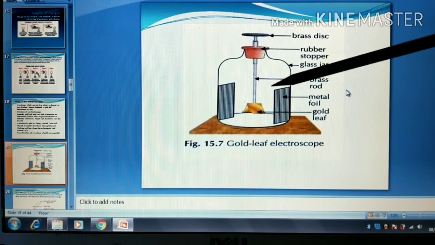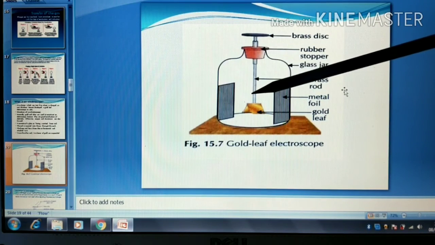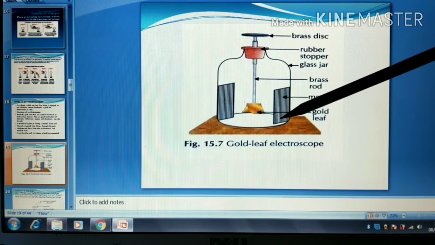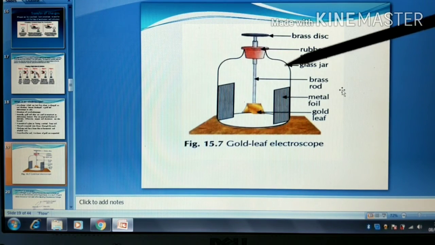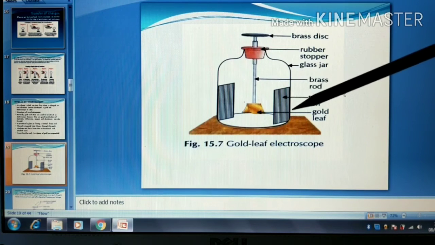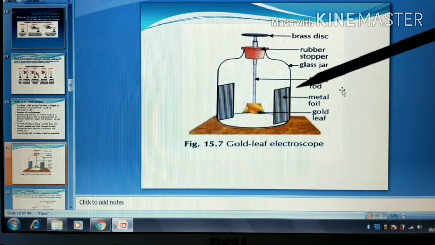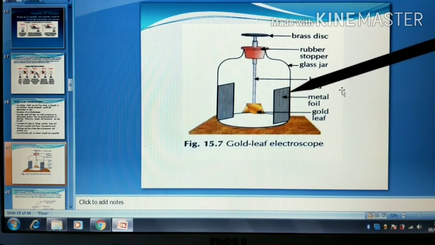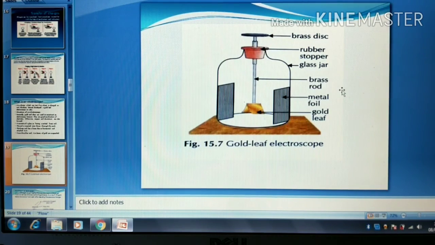The whole setup has been kept inside the glass jar because the glass jar protects the gold leaves from outside air currents. The lower part of the glass jar in the interior is surrounded by a metal foil. This is the metal foil. When the electroscope is used, the metal foil is earthed. This increases the sensitivity of the electroscope.